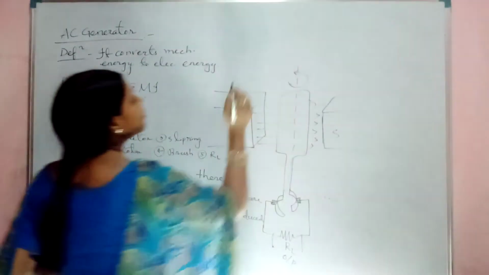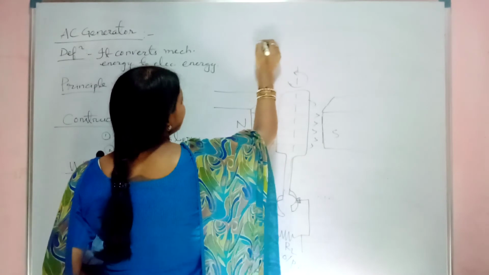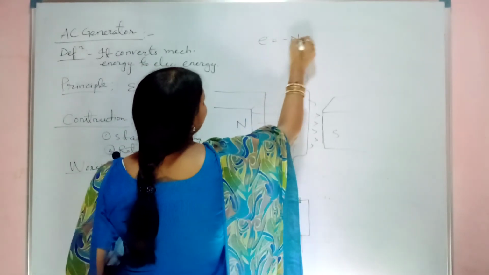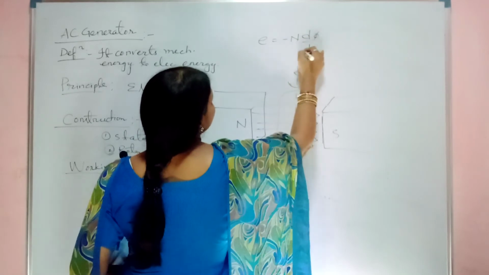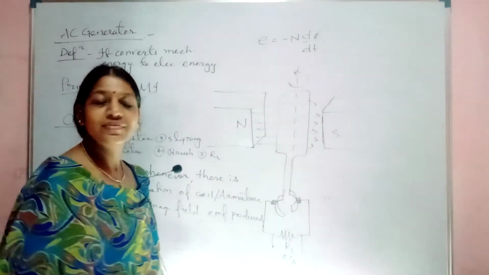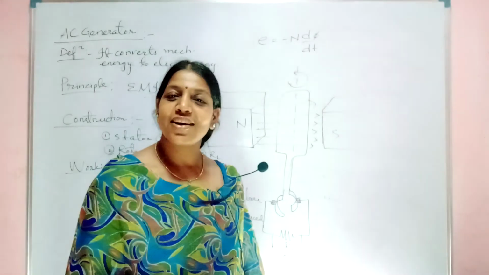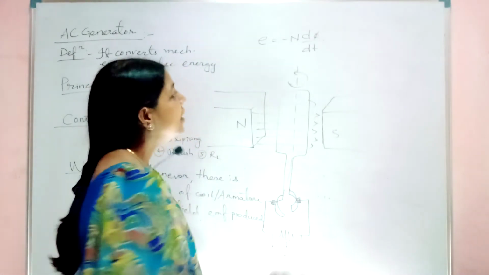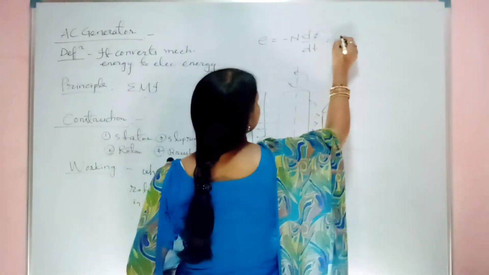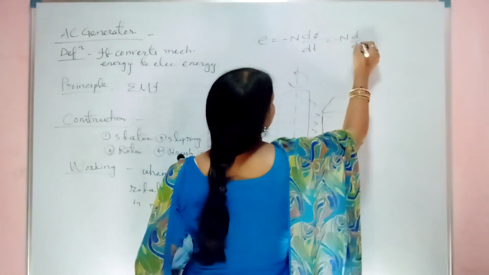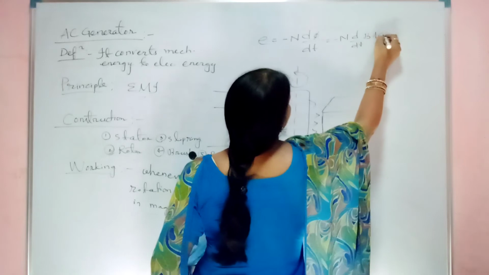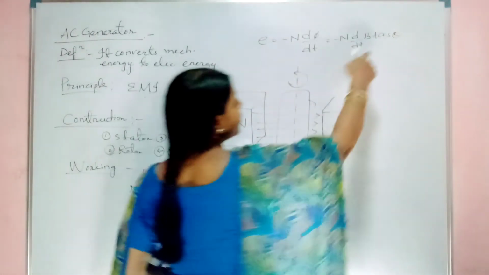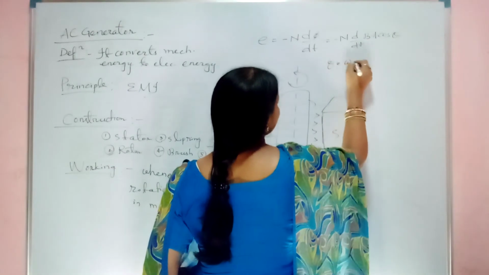So we already know that E is nothing but minus N d phi by dt. Yes or no? This is according to Faraday's law of electromagnetic induction, second principle. Yes or no? Second statement. Now, phi is nothing but BA cos theta. Yes or no? Clear? So in cos theta, theta is nothing but omega t.